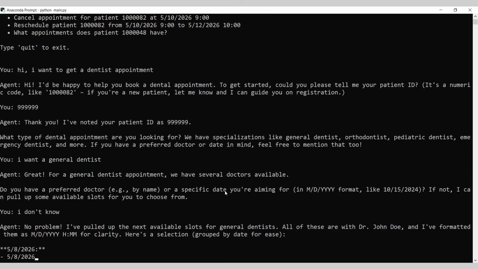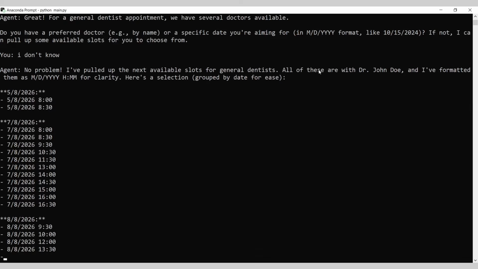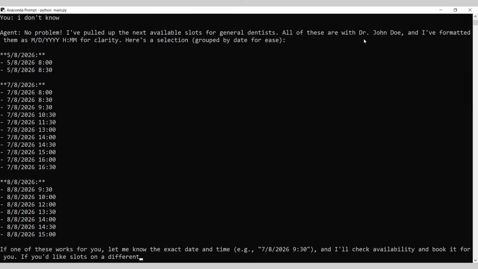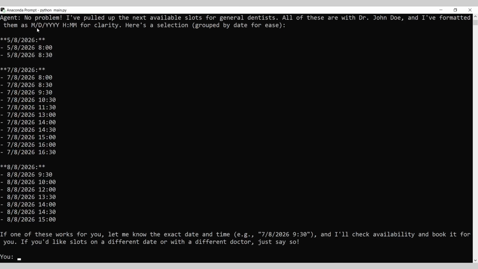No problem, I have pulled up the next available slots. So these are the available slots, and you can see all of these are with Dr. John Doe, right? And I have formatted them as M/T/YYYY. Now, as we are not interacting with the chatbot right now, I'm going to open the file and just cross check this particular slot.